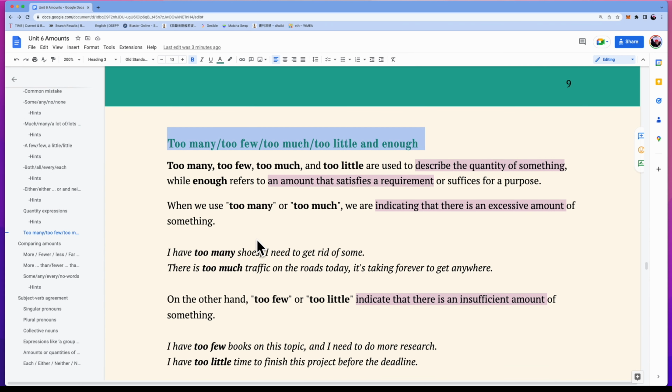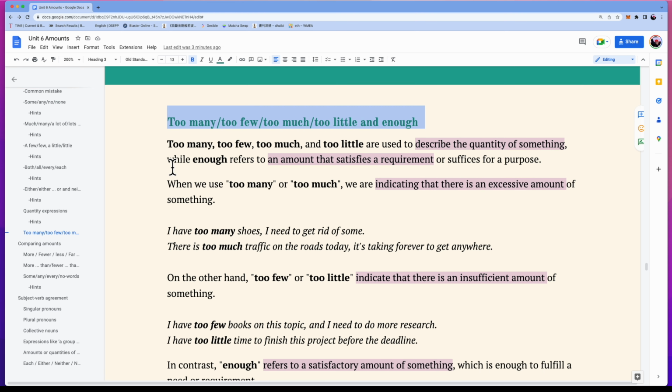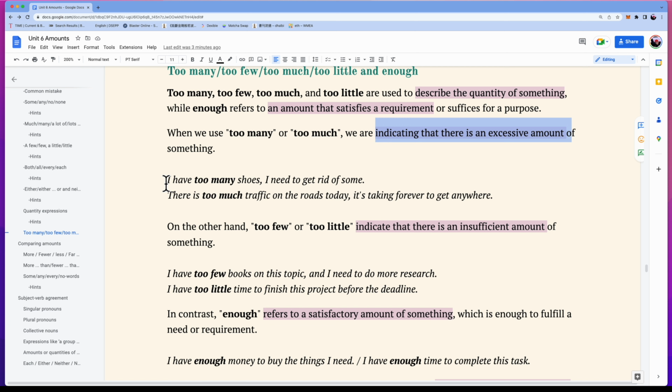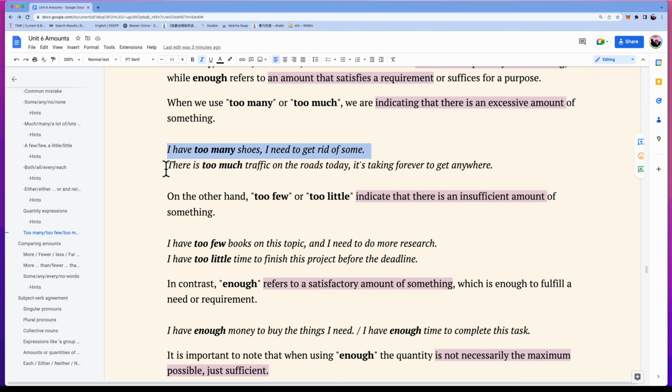The next thing we're going to talk about, they are too many, too few, too little. And let's take a look. The expressions too many, too few, too much, and too little are used to describe the amount of something, while enough means that a specific amount is sufficient to meet a requirement or fulfill a purpose. When we use too many or too much, it implies that there is an overabundance of something. For example, I have too many shoes, I need to get rid of some. Or, there is too much traffic on the roads today, it's taking forever to get anywhere.